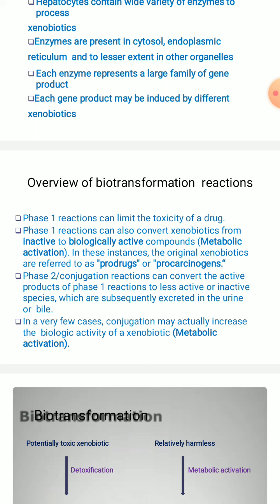So this is the overall view of the biotransformation reactions in phase 1 and phase 2.